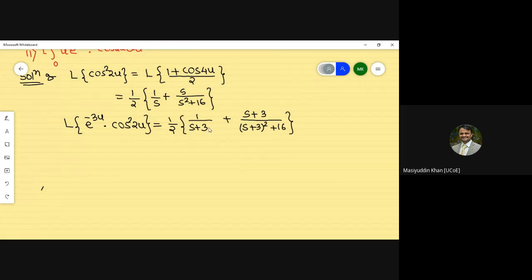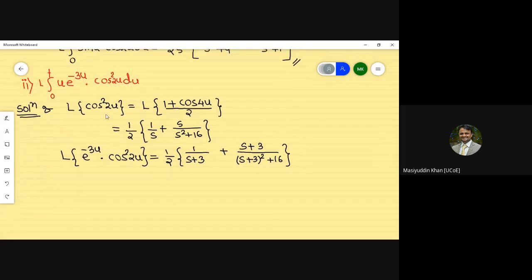Sometimes many students are doing cross multiplication, simplification and all, but there is no need for cross multiplication or anything. We have to just keep it as it is and just take the differentiation only. So the next part is u.